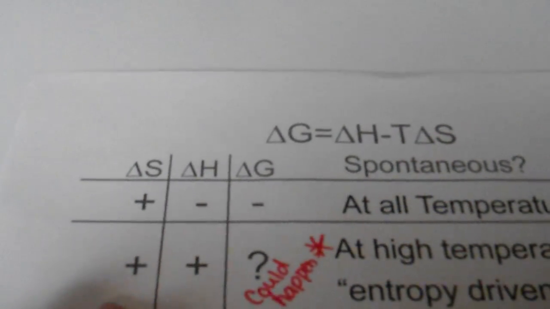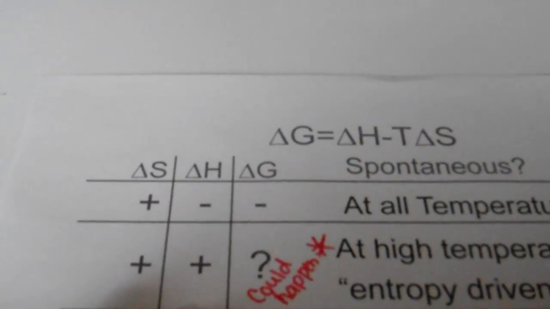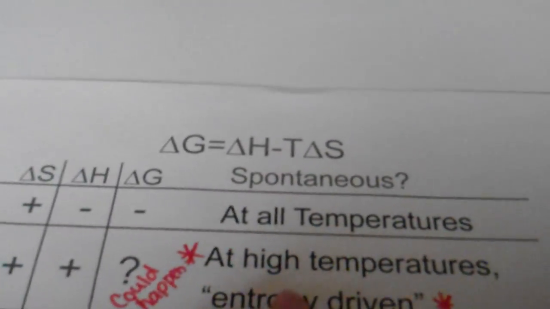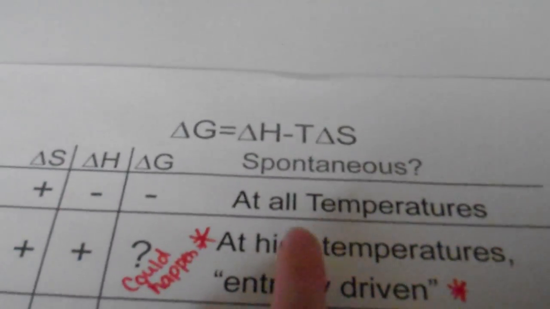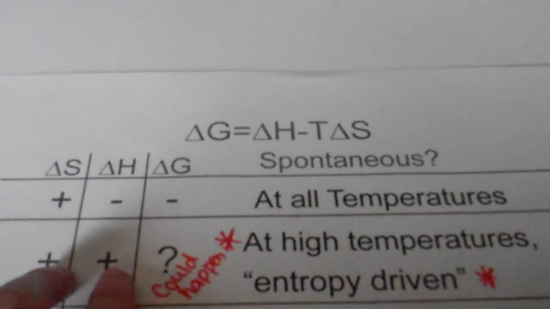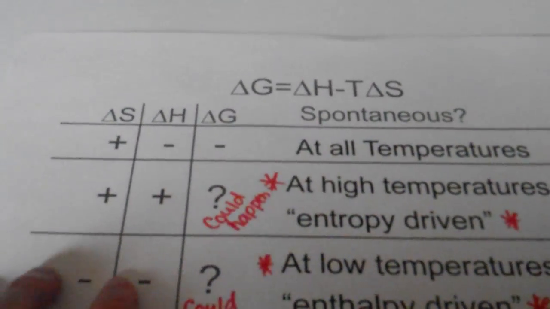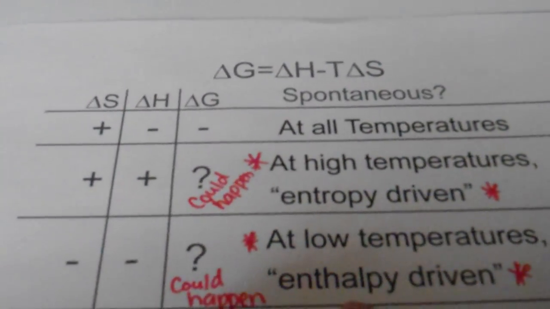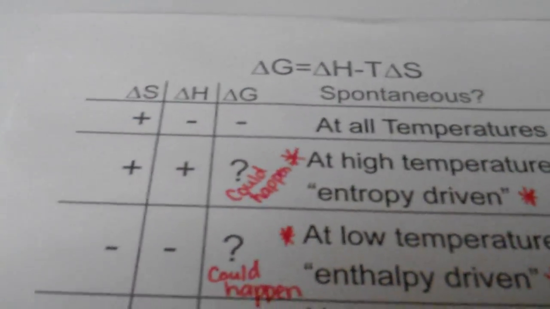If we have a positive entropy and a positive enthalpy, we don't always know what could happen. We know, though, if it's at a high temperature, this is entropy driven, and it will happen at a high temperature. If they are both negative, it again could happen. This is going to be happening at low temperatures, so it's enthalpy driven.